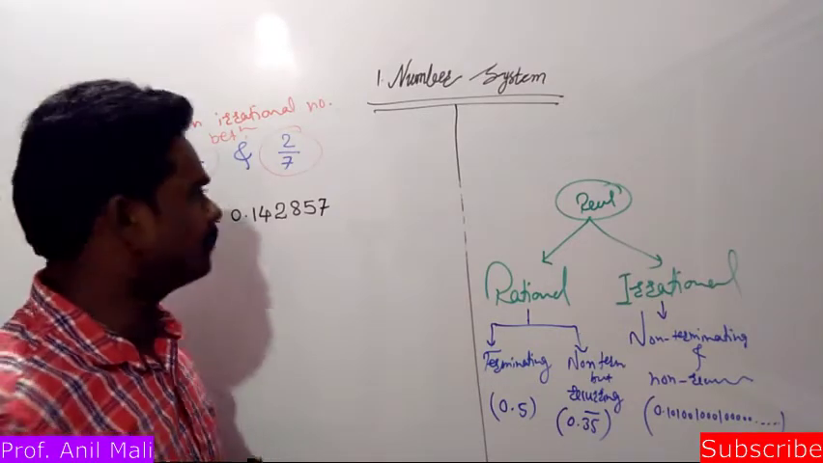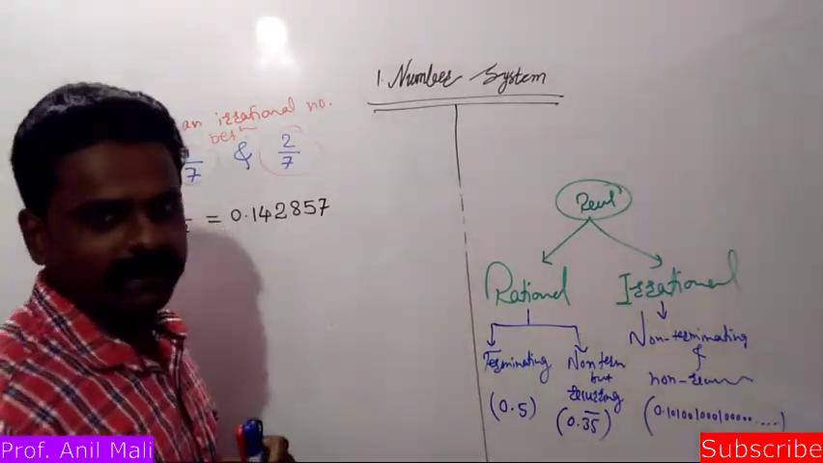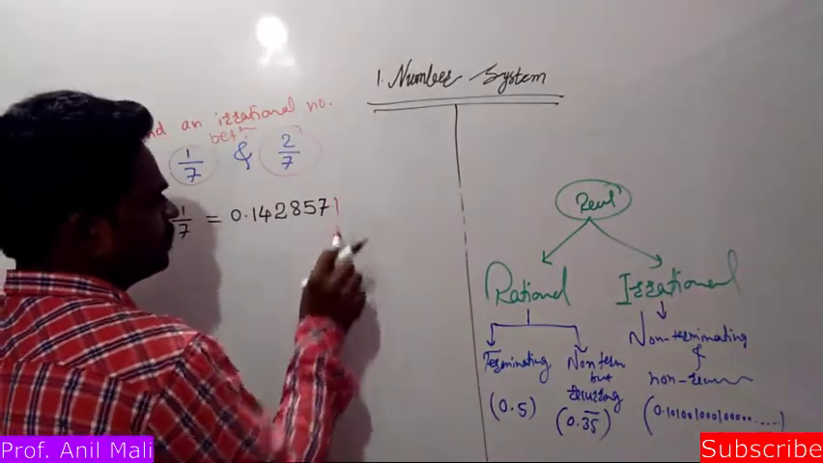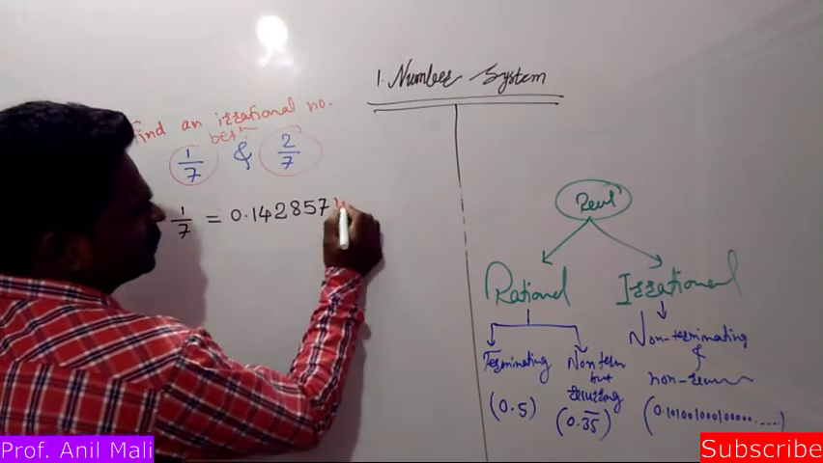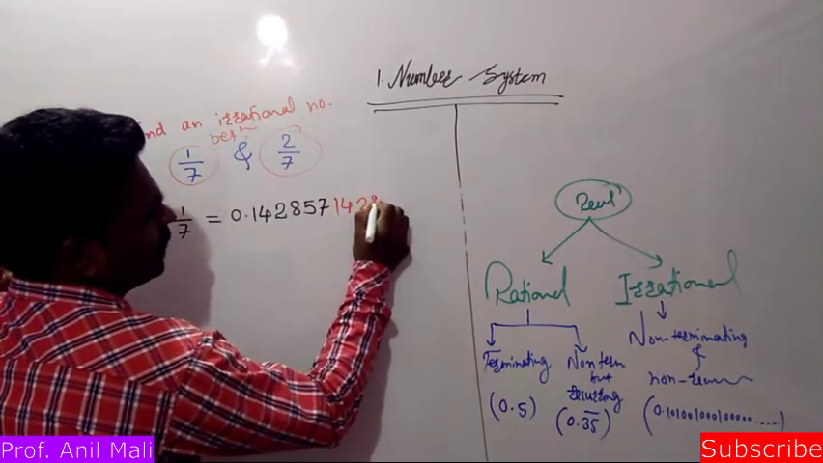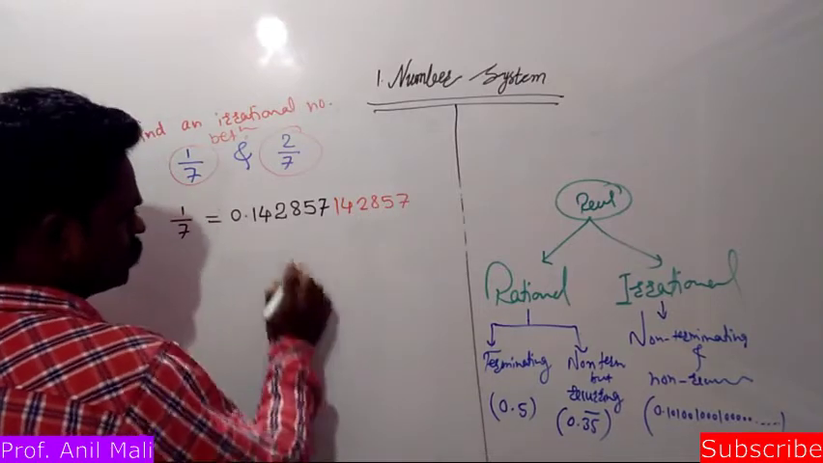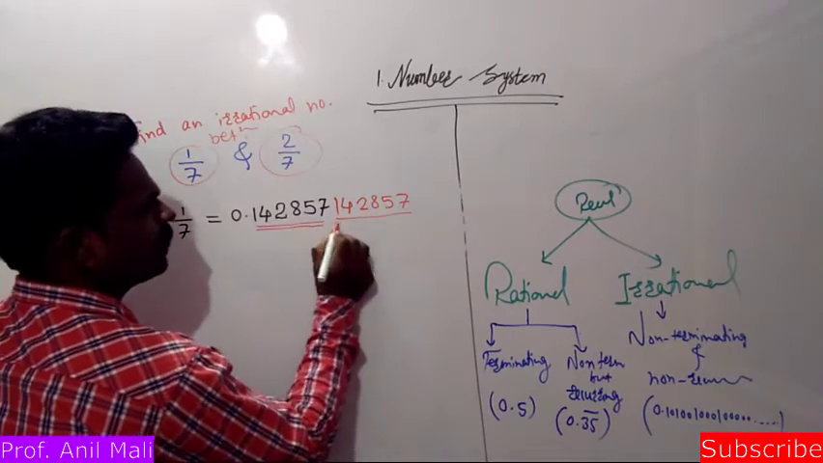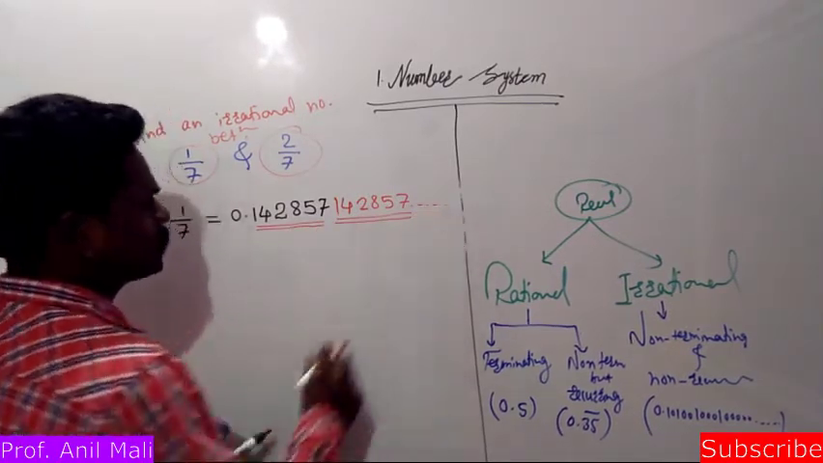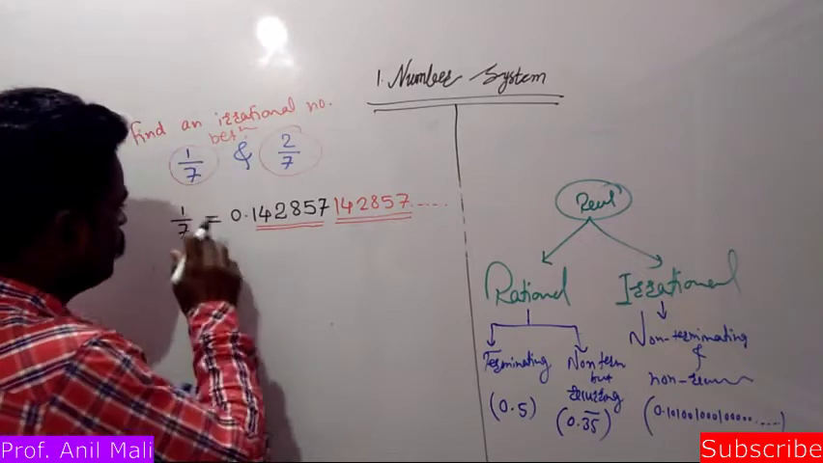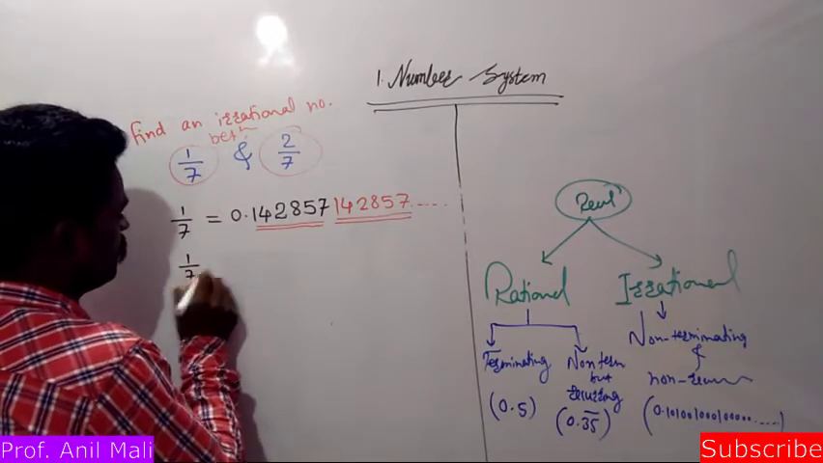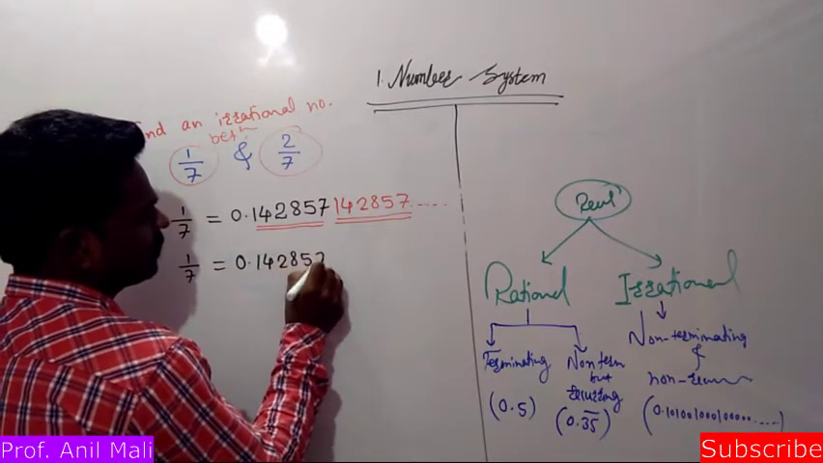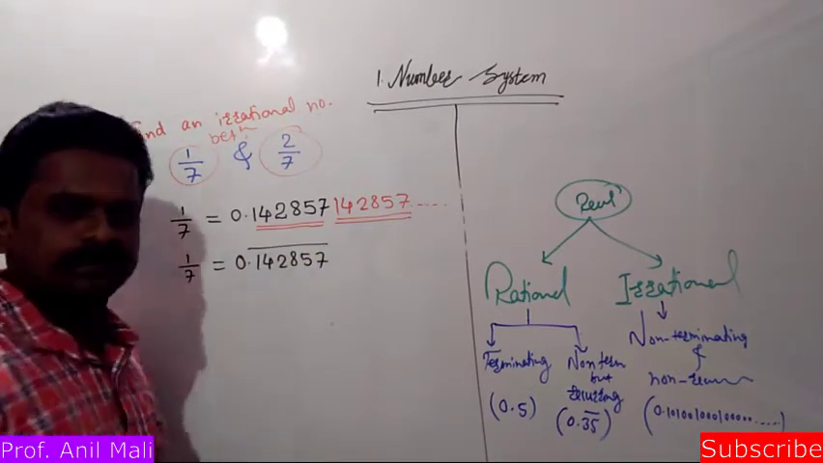Okay, fine, no problem. And that 1 will give you a repeating pattern. Now 1 will become 10, 7 ones are 7, then for the next digits you will get 7 fours, 7 twos, 7 eights, 7 fives, 7 sevens. This group of digits is going to repeat again and again. That's why we can write 1 by 7 in this form: 0.142857 with a bar on it.